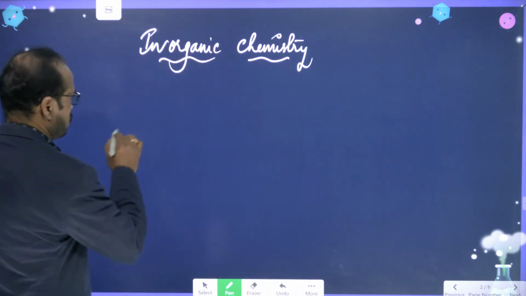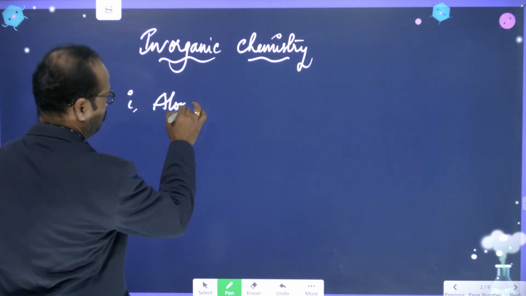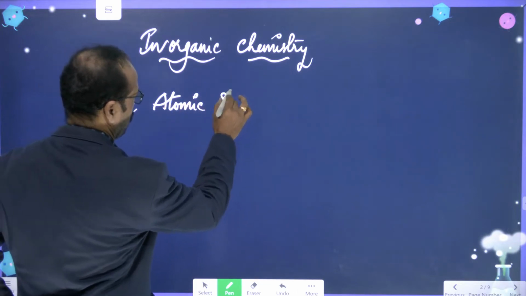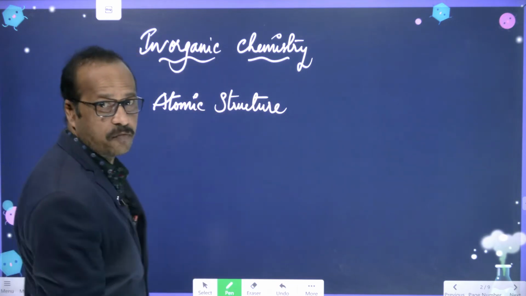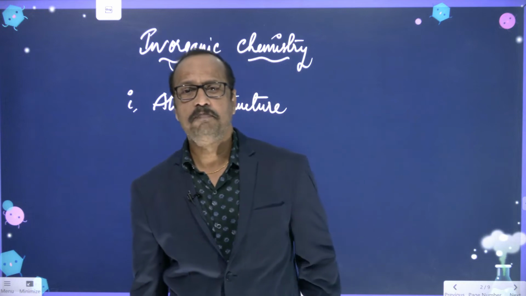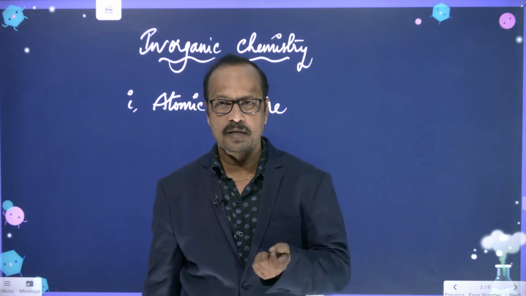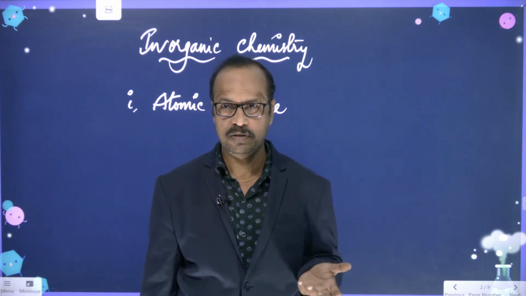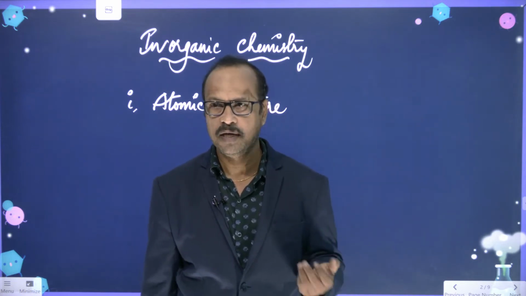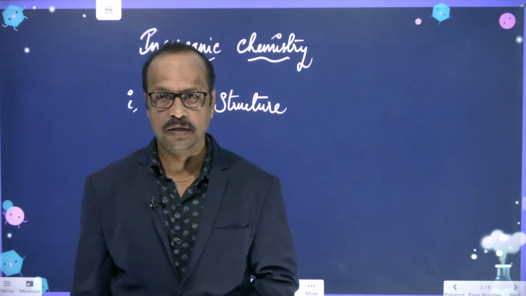The first topic we are going to cover is atomic structure. This is a very, very important chapter. It gives a basic concept of the atom. You know that any matter is made up of tiny particles called atoms. You might have studied atoms, molecules, and compounds in the lower classes, I think in the 7th class also.